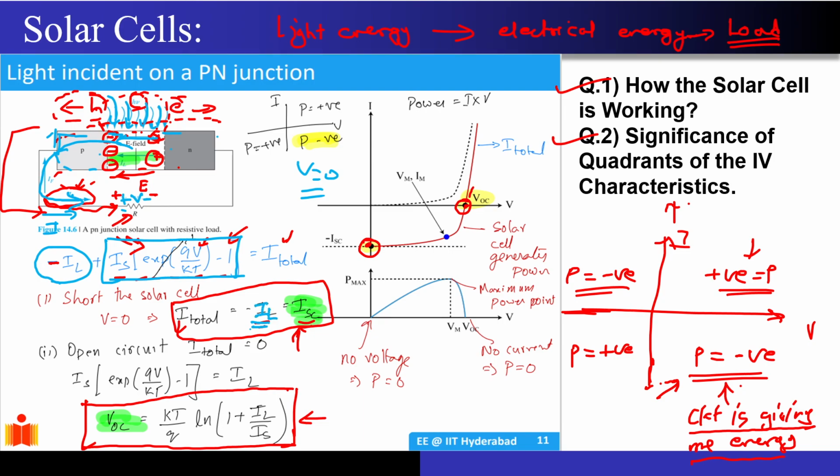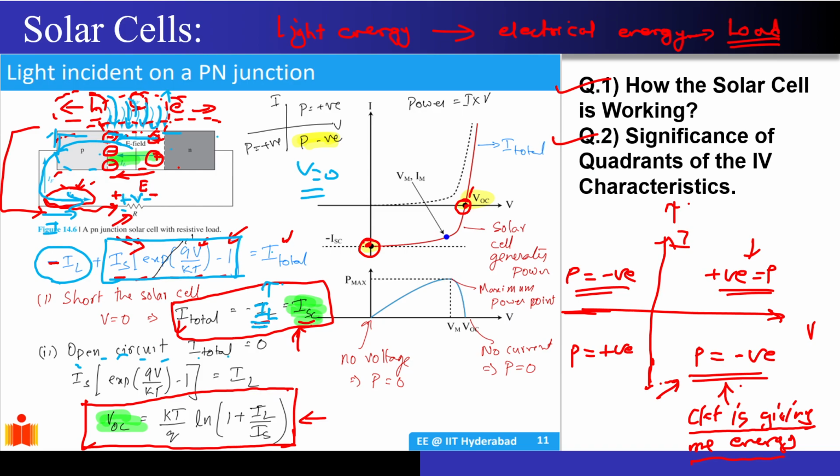This IL is nothing but the photocurrent that is produced. I mean, see, this current is actually flowing because of the light that is incident on the solar cell, correct? If you increase the intensity of the light, even this current is going to increase proportionally, correct? Now the next thing we defined is something called the open circuit point.